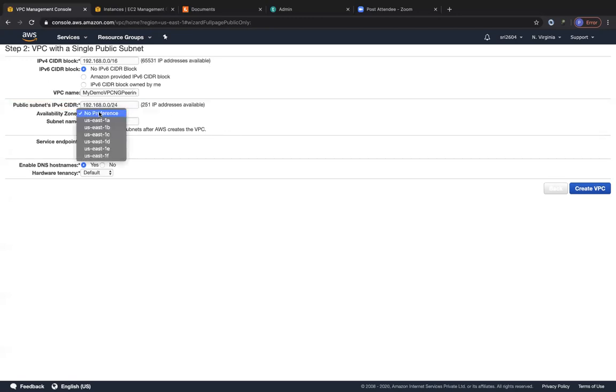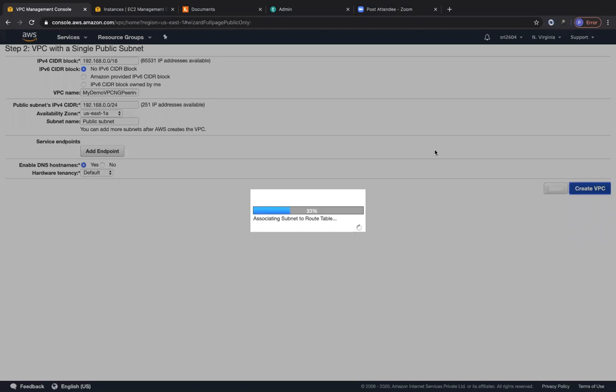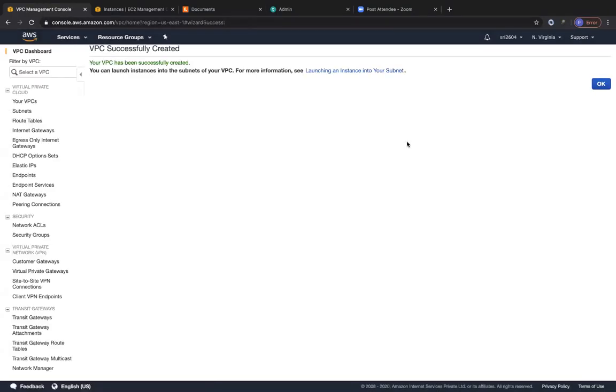And I'm going to prefer the availability zone as US East 1A. And I'm going to term it as the public subnet within this particular VPC that we are creating, right? So we don't want any kind of service endpoints, and we are going to enable DNS host names and so on. And the tenancy is default. Let's go ahead and create the VPC. It will create the VPC for us. It will create the internet gateway for us and so on.